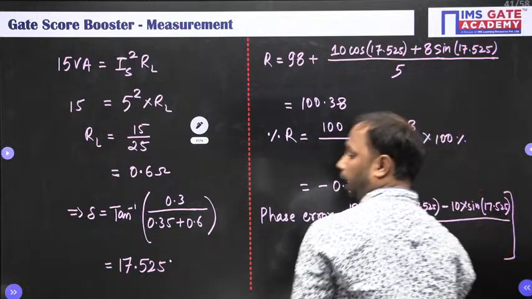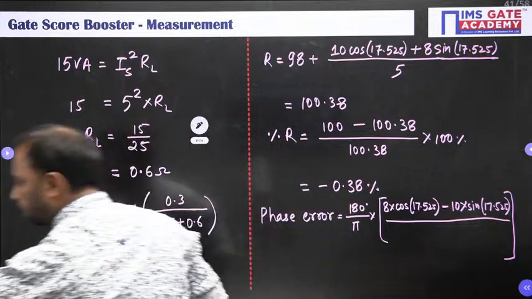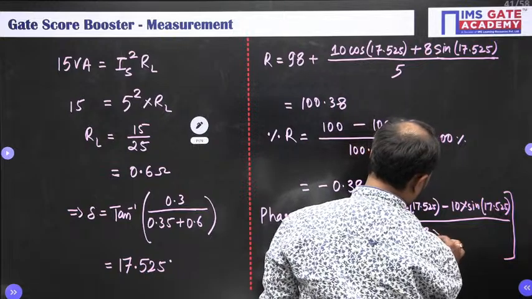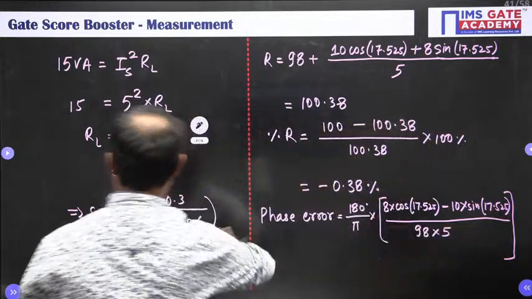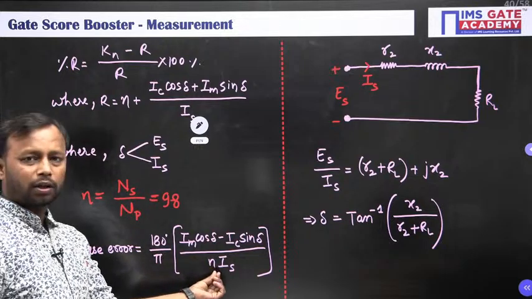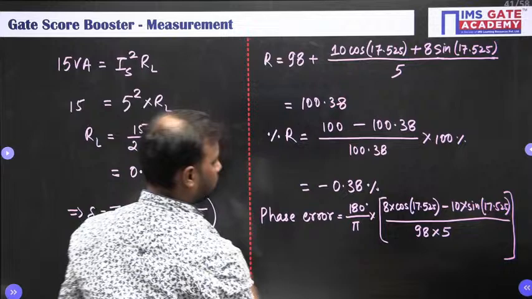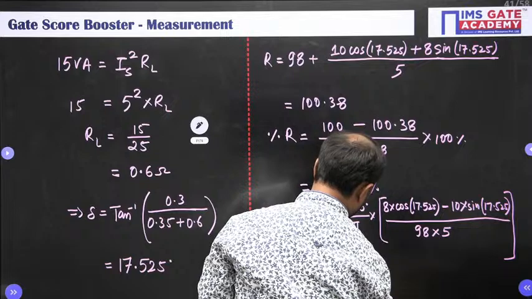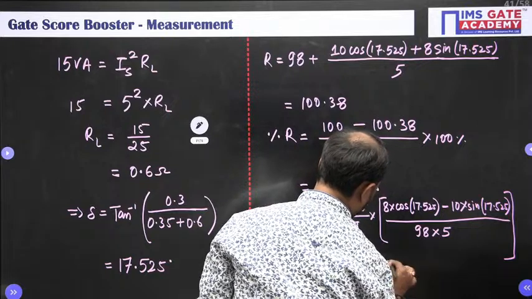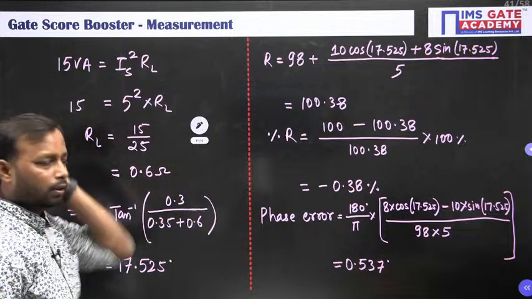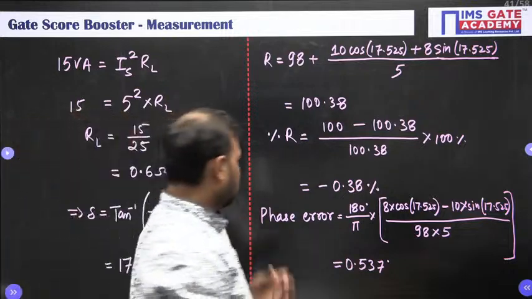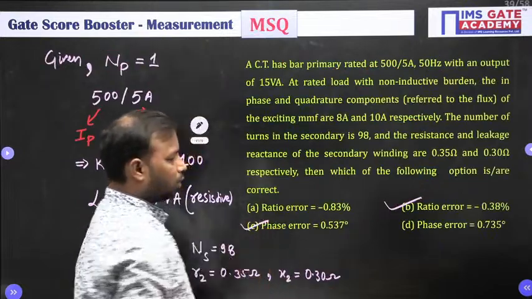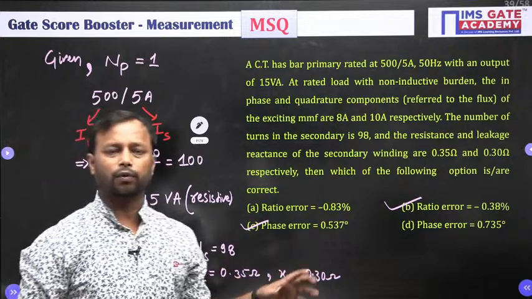So nIs value is what? Let me see. Small n was 98, Is was 5. Small n was 98, Is was 5. So from here we will get the answer as 0.537 degree. Any doubt in this question? So in which option is it given? Given in option C. So option B and option C are the correct options for this question.